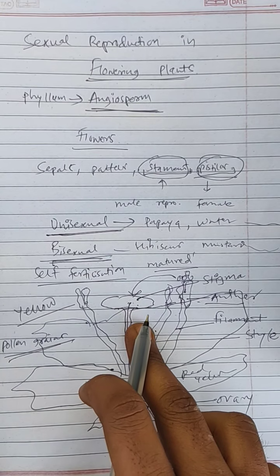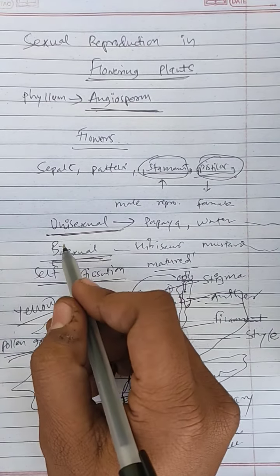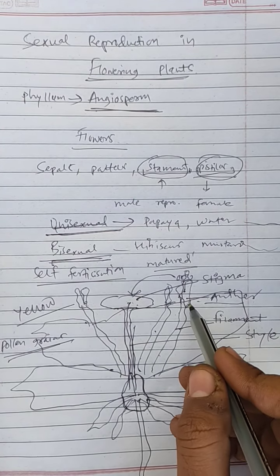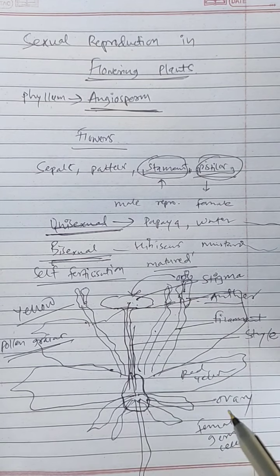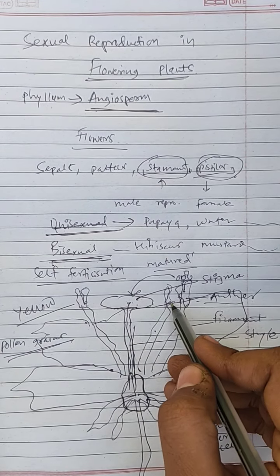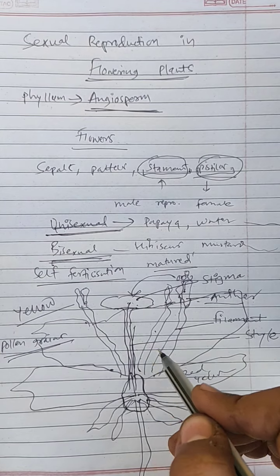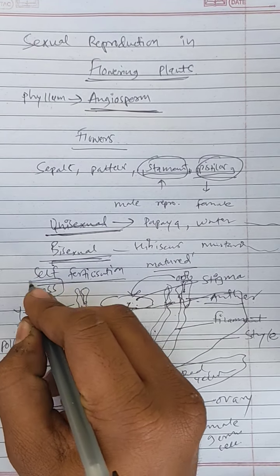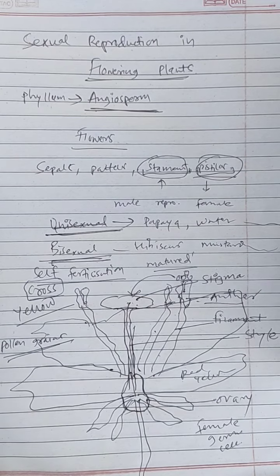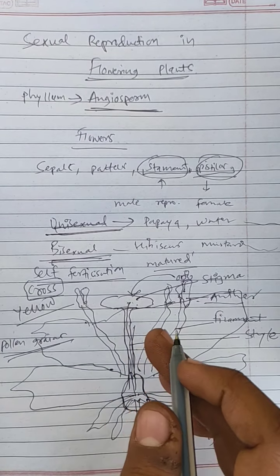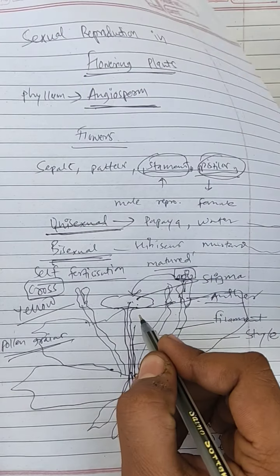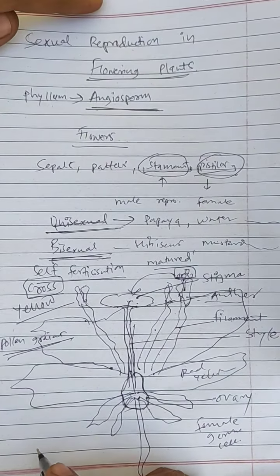But there are also unisexual flowers in which one flower contains either pistil or stamen. There the pollen grains must transfer from one flower to another flower to get fertilized. That fertilization is called cross fertilization. In this process, when pollen gets transferred from anther to stigma, it is called pollination.